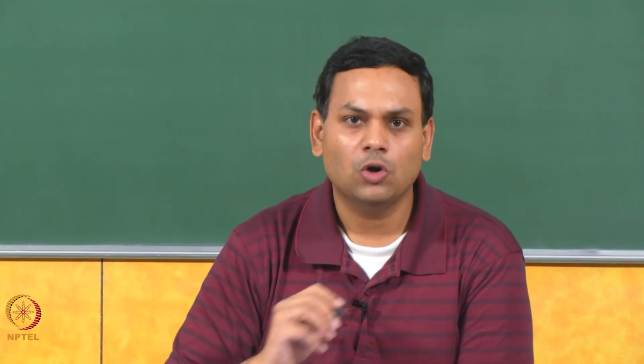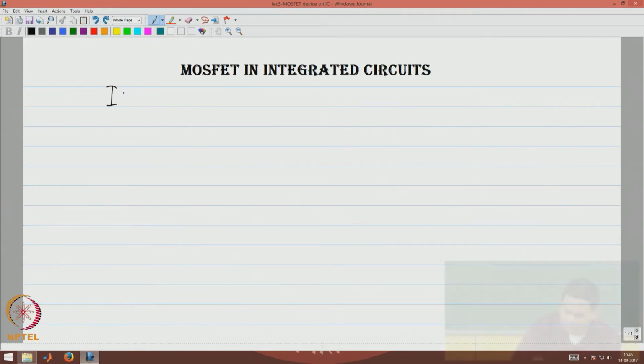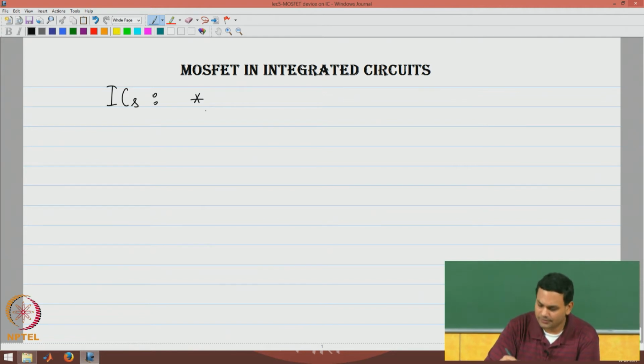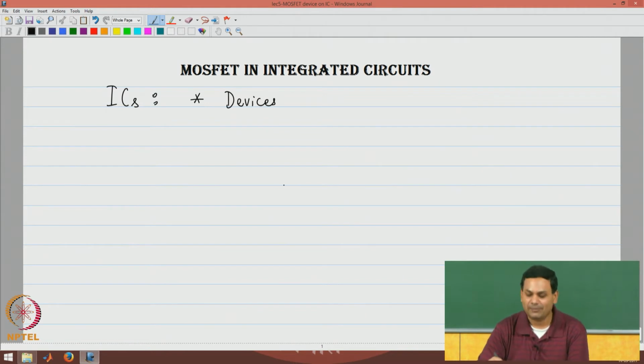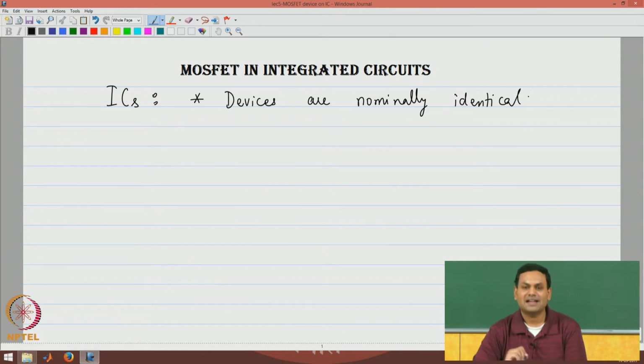Now, what we know for integrated circuits is that if you have two devices that have the same dimensions and are of the same type, they are nominally identical. What does that mean?